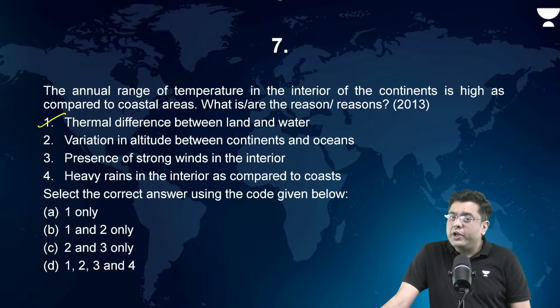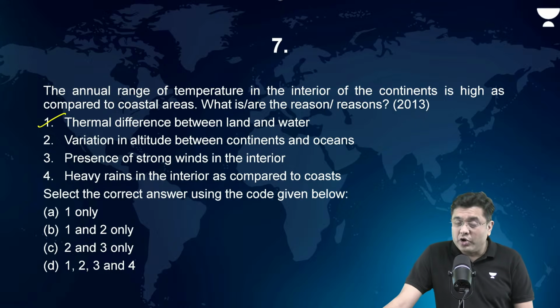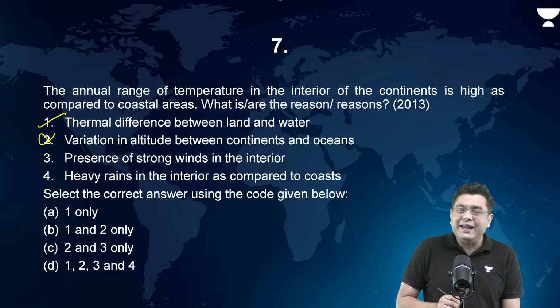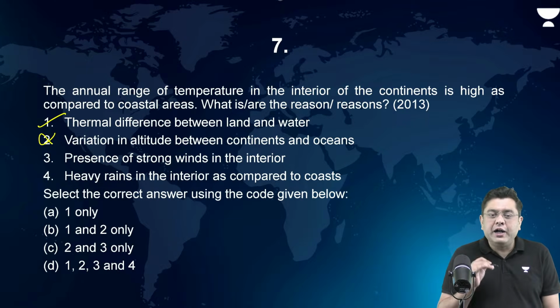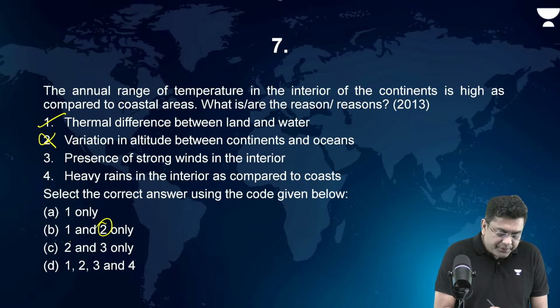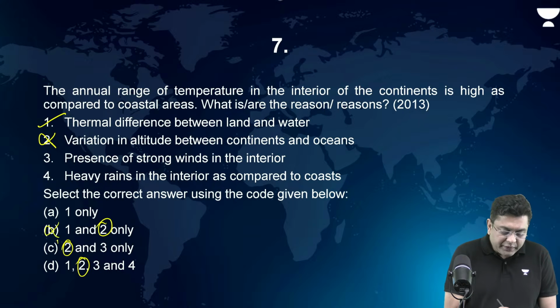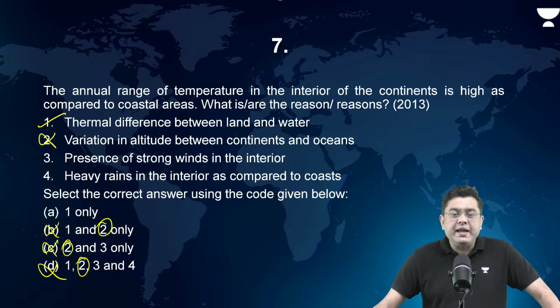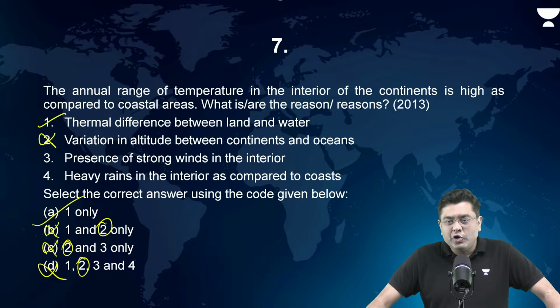So altitude is not the prime factor controlling the temperature variation between the coastal area and the continental area. So the second option is absolutely incorrect. If you figure out that the second option is incorrect, you can figure out the answer easily. The correct answer in this case is going to be A, that is one only.